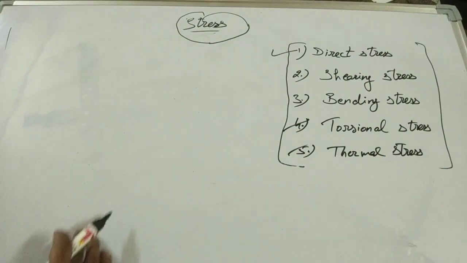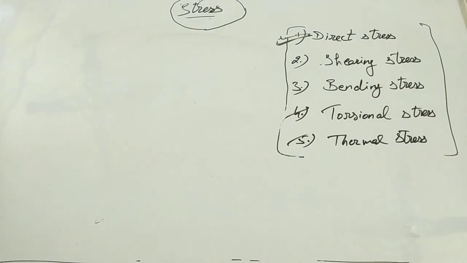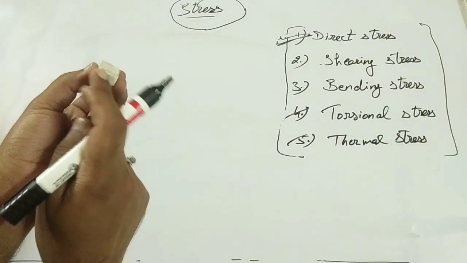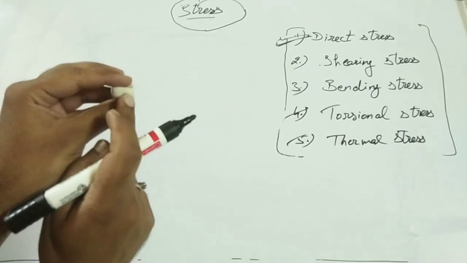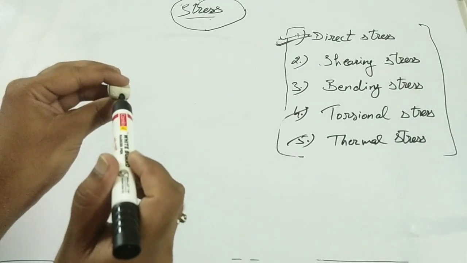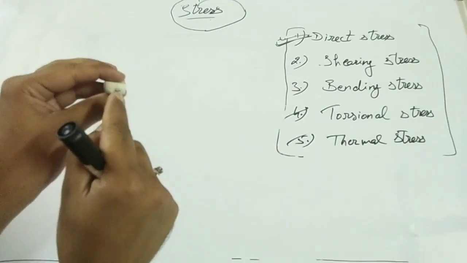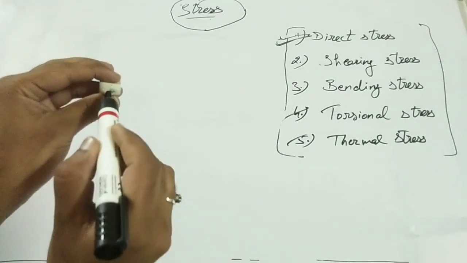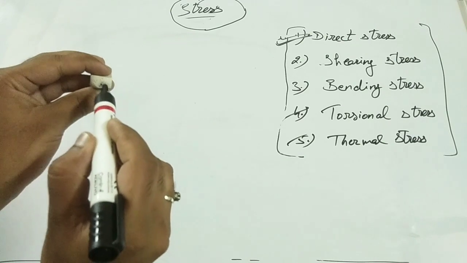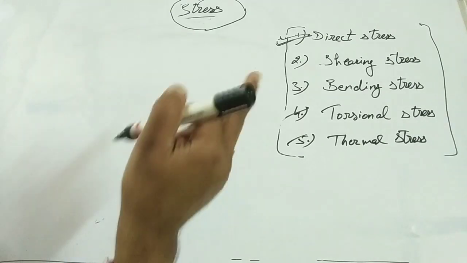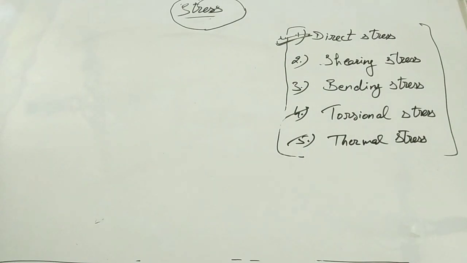The meaning of direct stress is the stresses which act perpendicular to the cross section of the member. Means if this is the member and this is the cross section of the member, the load acts perpendicular to the cross section, whether on the pull side or the push side. Because of that load, whatever stresses there will be are known as direct stresses. These stresses are also known as normal stresses, which may be tensile or compressive in nature. That completely depends upon the nature of the loading.